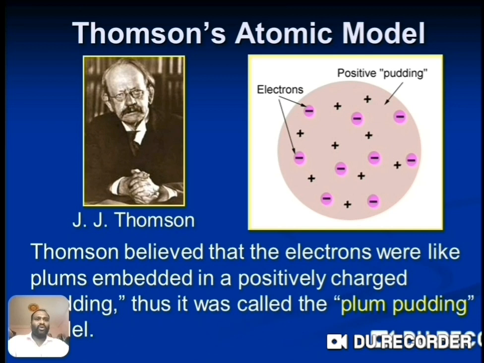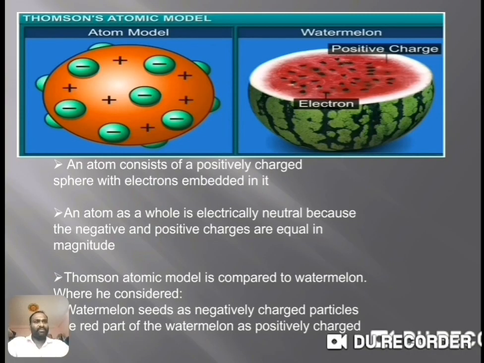After the discovery of the electron, J.J. Thomson proposed an atomic model, and this atomic model is nothing but the plum pudding atomic model or watermelon atomic model. So what are the postulates of the Thomson atomic model? The first postulate is that an atom consists of a positively charged sphere with electrons embedded in it.